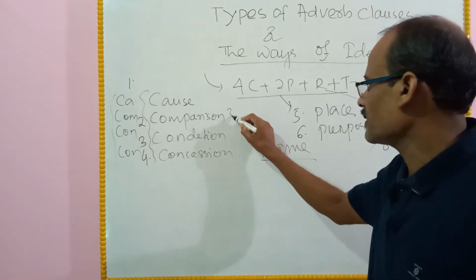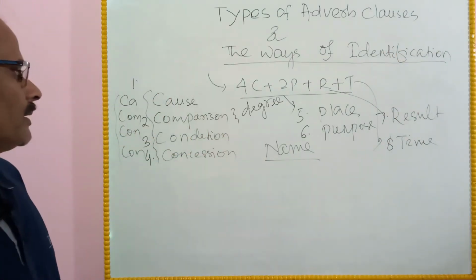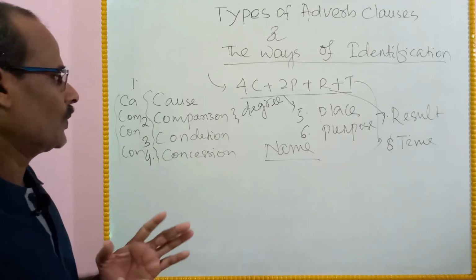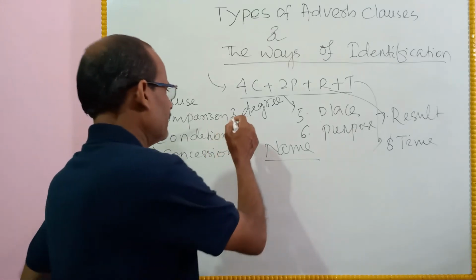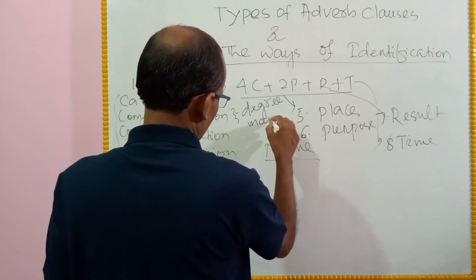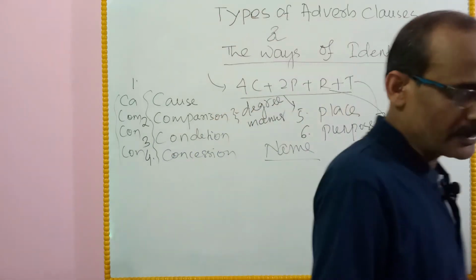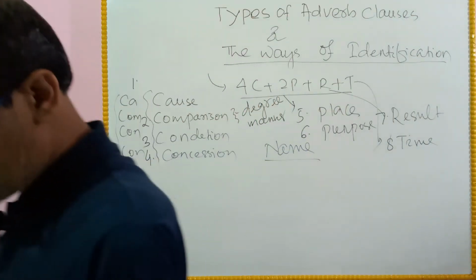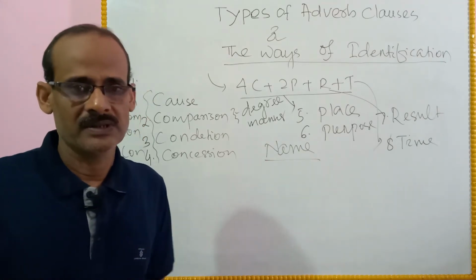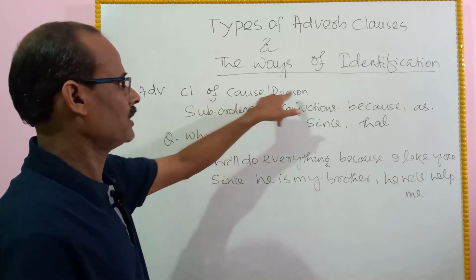The adverb clauses of comparison may be two types. One is the adverb clause of degree, another is the adverb clause of manner. So these are the different names of adverb clauses. For our discussion, we first discuss adverb clauses of cause or reason.